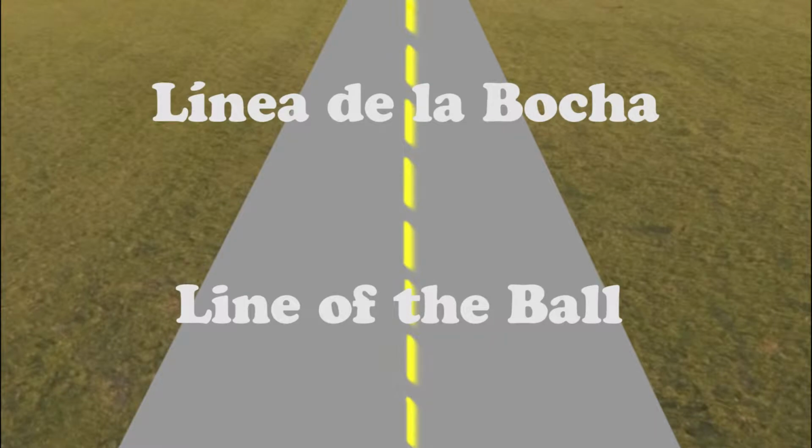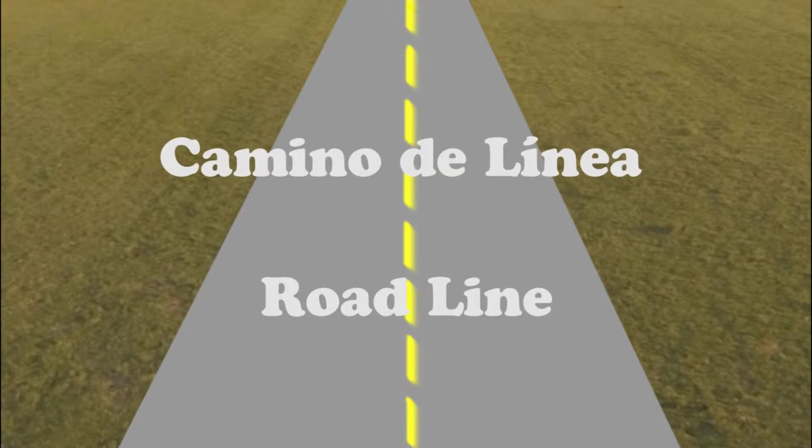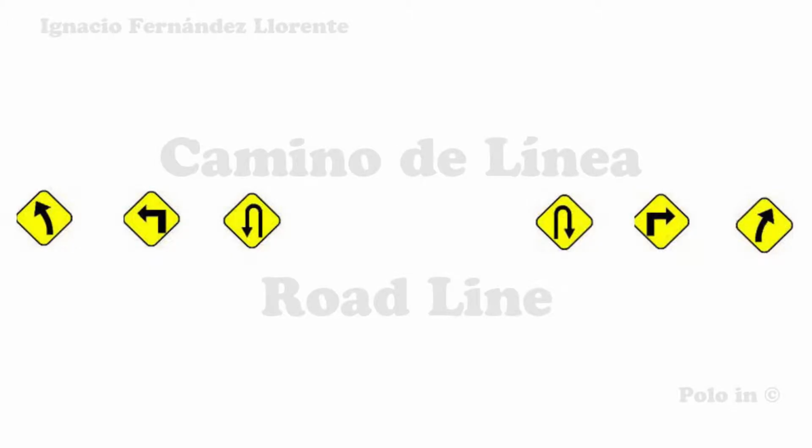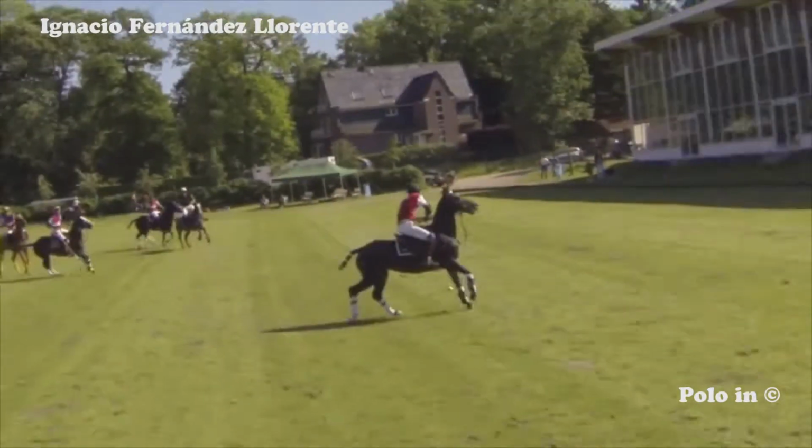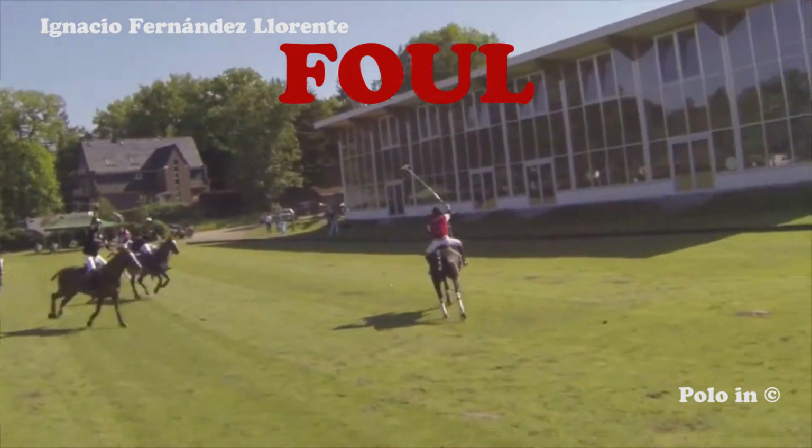In the previous videos, we've learned about the line of the ball, the road line, and the different traffic rules for U-turns, 90 degrees, 45 degrees, or angle turns. But always with precaution, which means that if there are other players on the road line, you cannot turn sharply. If you turn sharply in the road line and the other player is coming, that's a foul.